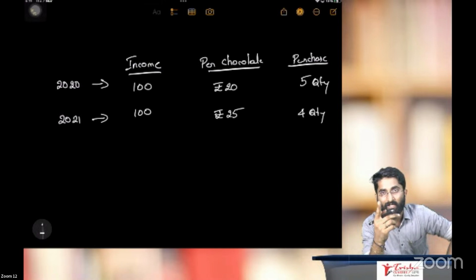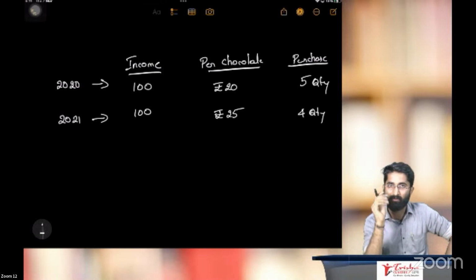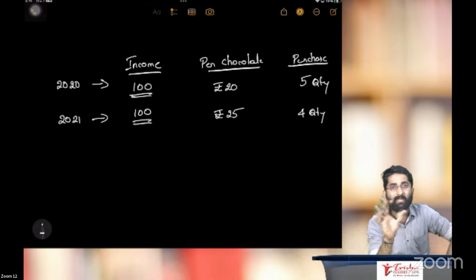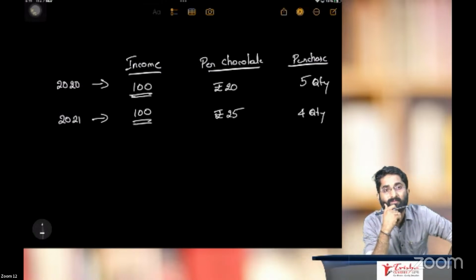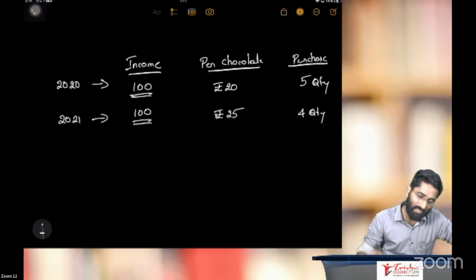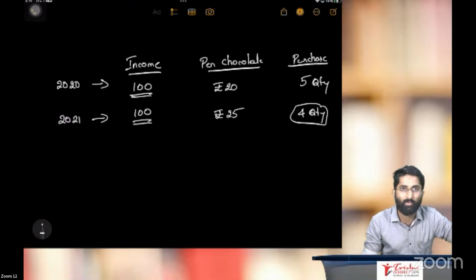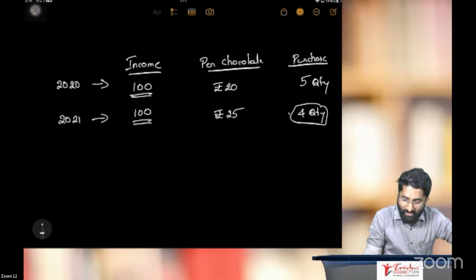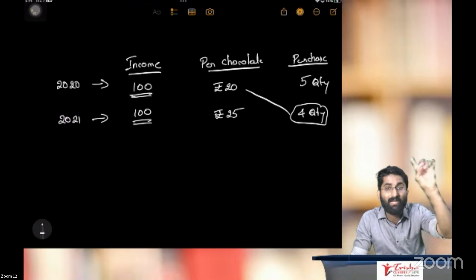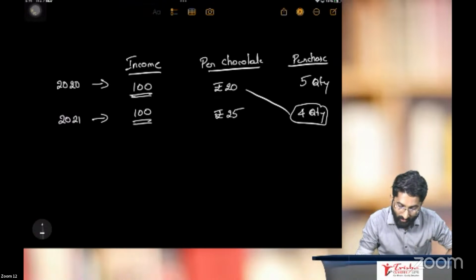I believe you are getting my point here. See, income did not increase, but your real income has decreased. How, sir? This is for quantity. What if I multiply this with 20? For purchasing the same 4 quantity in 2020, you had to spend only 80 rupees.